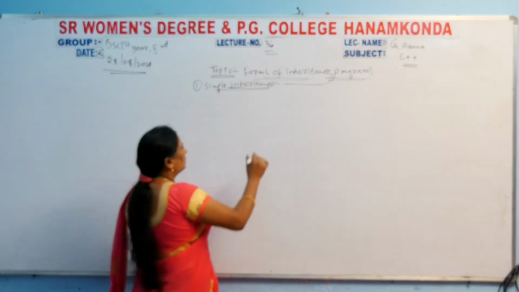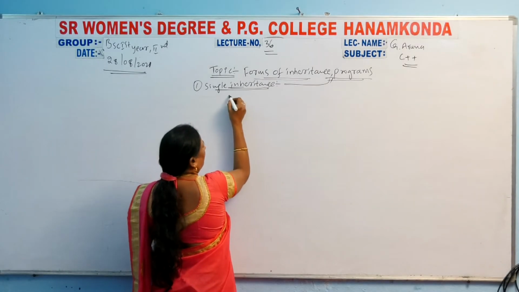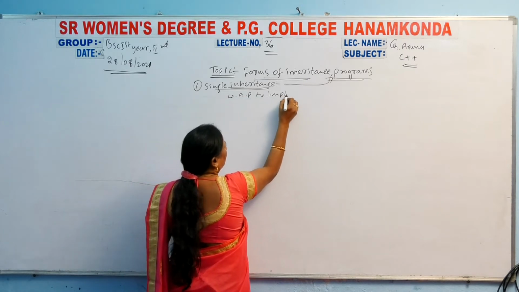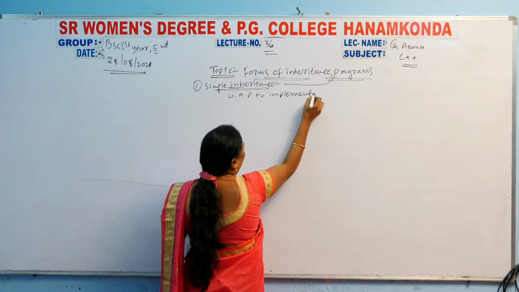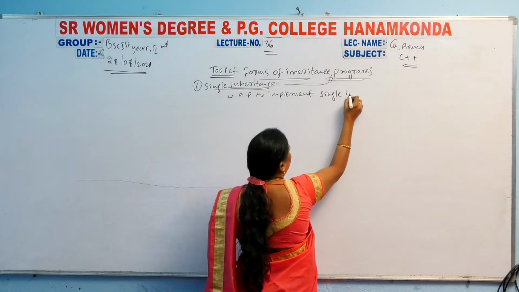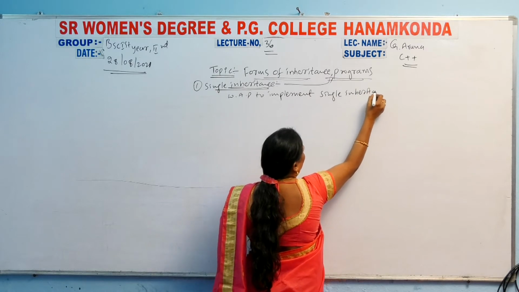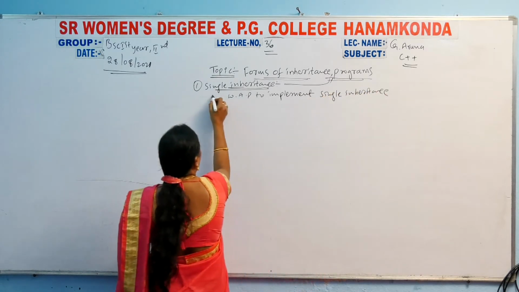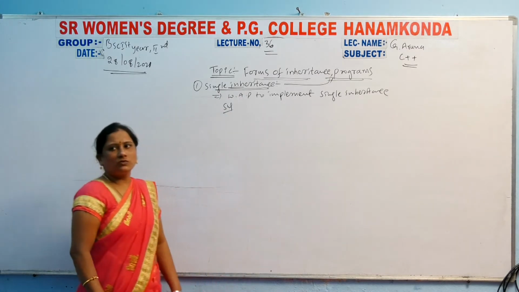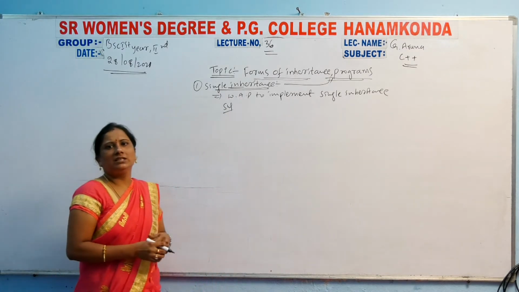A simple question: write a program to implement single inheritance. That is the question. So what is the solution here?